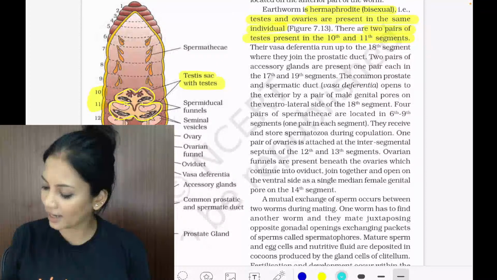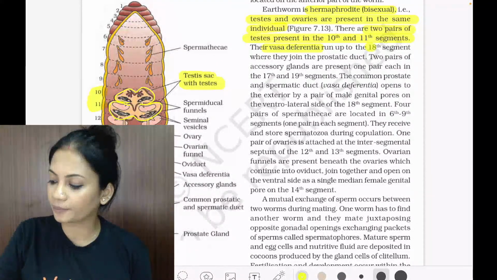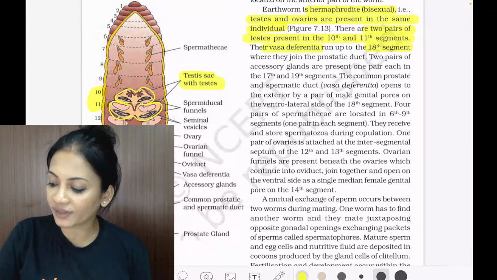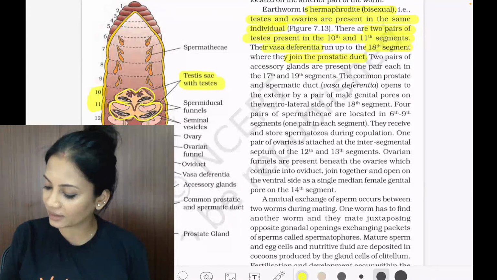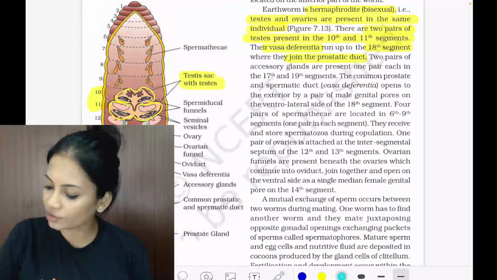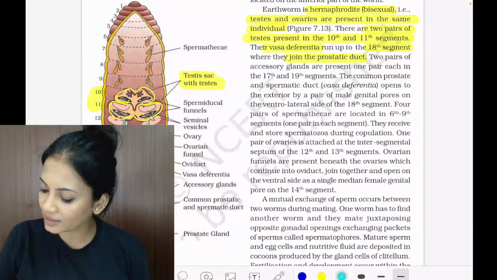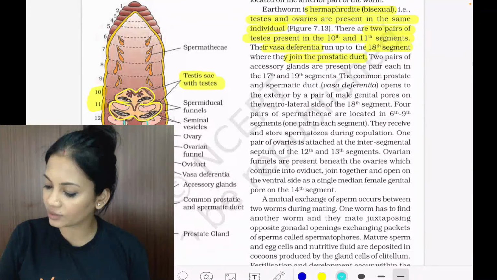Then we see ahead that their vasa deferentia are going to run up to the 18th segment, and over there they will join with the prostatic duct. So here is their vasa deferentia. It's going to go all the way up to the 18th segment, and when it reaches the 18th segment, it will join with the prostatic duct. Okay, prostatic duct, and what you're seeing here is the prostate gland.